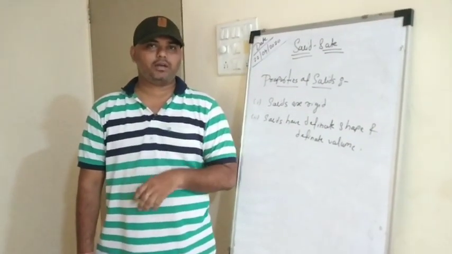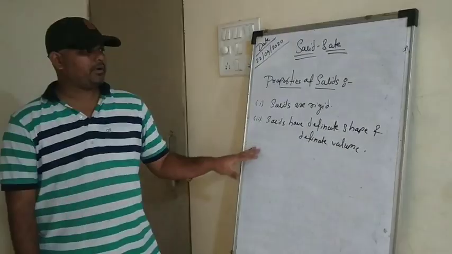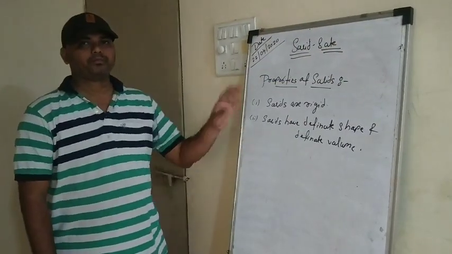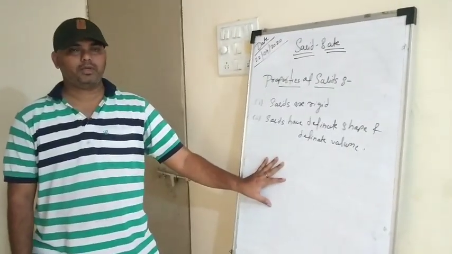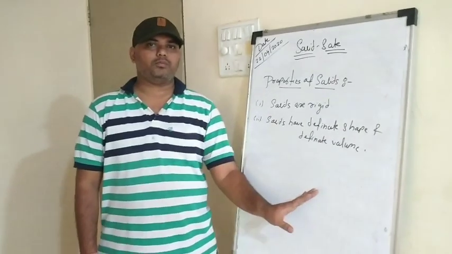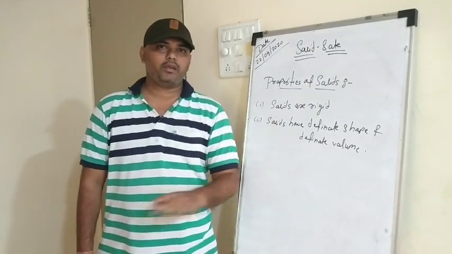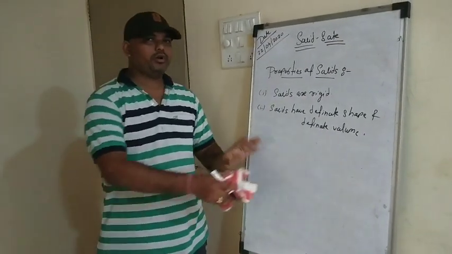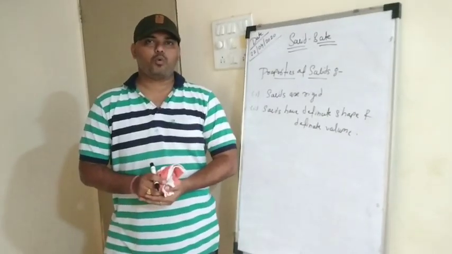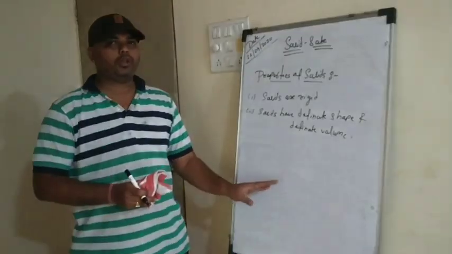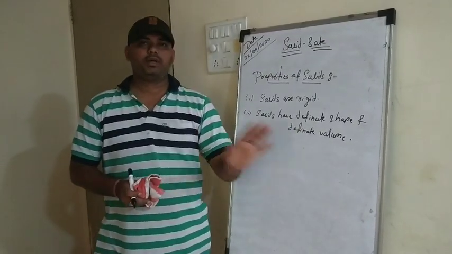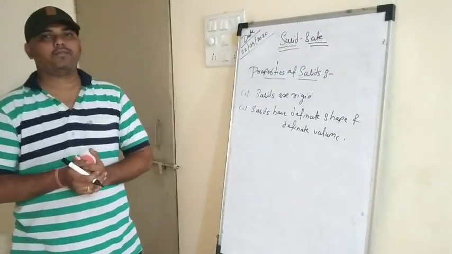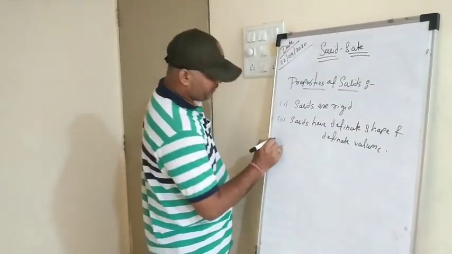Let's take the example of this board. The board has a definite shape and is occupying a definite volume. Suppose I come tomorrow again for the lecture, the board is not going to change its shape, or occupy more volume. It is going to occupy the same volume and have the same shape. That is why it is said that solids have a definite shape and a definite volume.